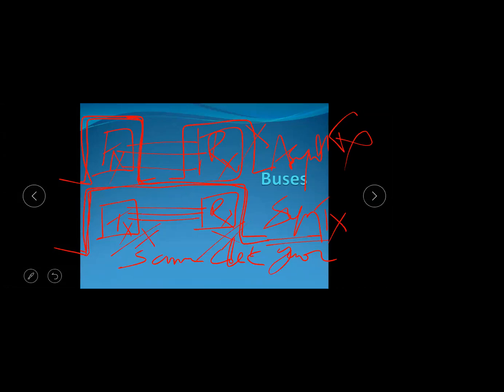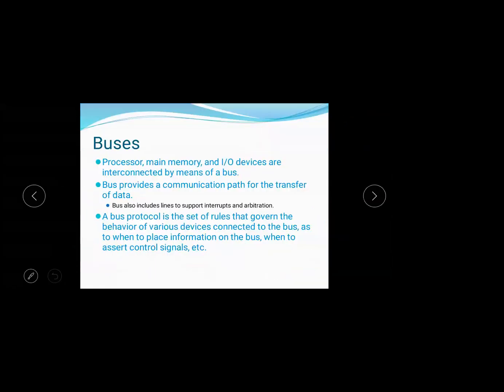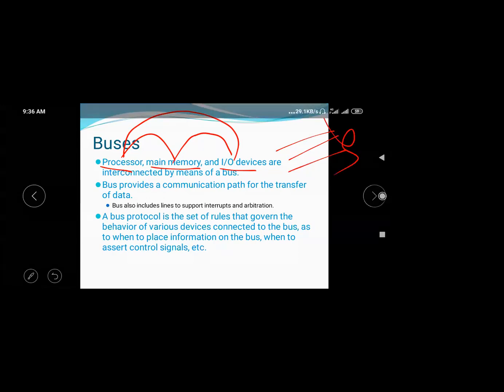There are two types of buses, synchronous bus and asynchronous bus. The processor, main memory and IO devices are interconnected by means of a bus, to transmit the data from processor to memory, or memory to IO device, or IO device to processor. All the devices are connected by means of lines to transmit the data. These lines are nothing but the bus.